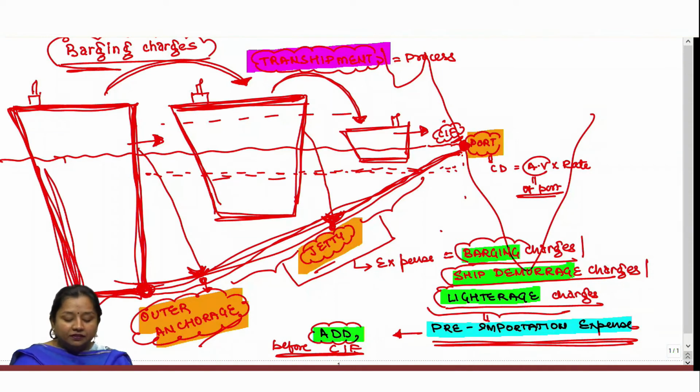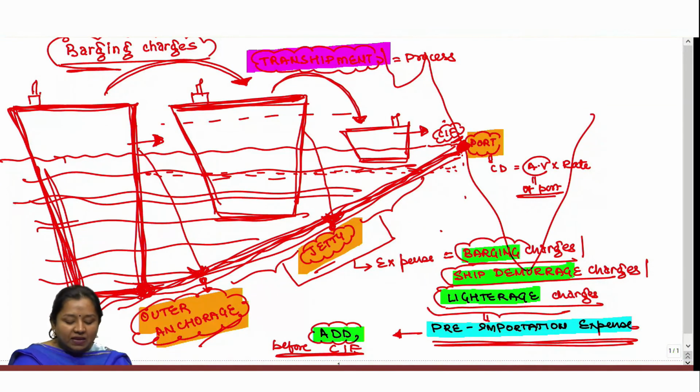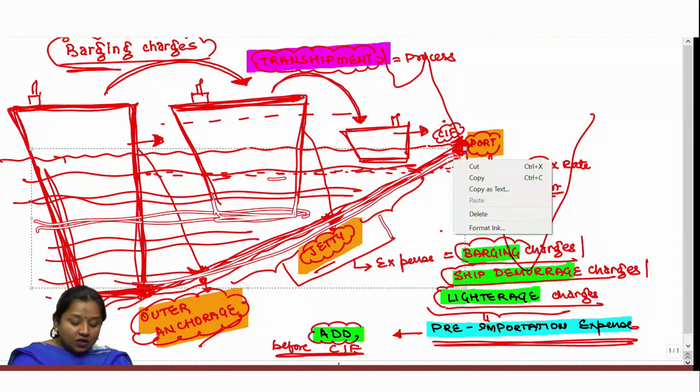And if the depth is deep enough, then it could not reach the Indian port itself because of Archimedes' principle. You must have done it in physics, wherein it says that the nearer to the land you go, the water level gets reduced. So if this is the water level, the land reduces thereupon, and a vessel with a deeper depth could not reach the port itself because the depth is not enough there.